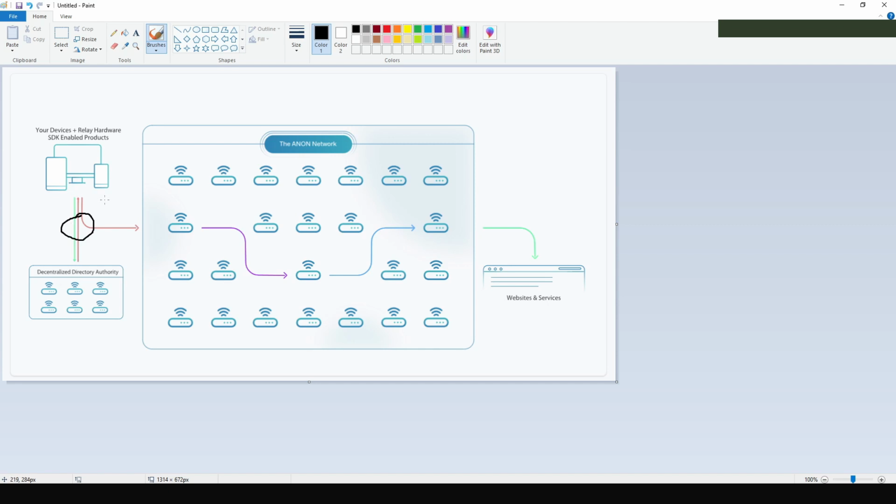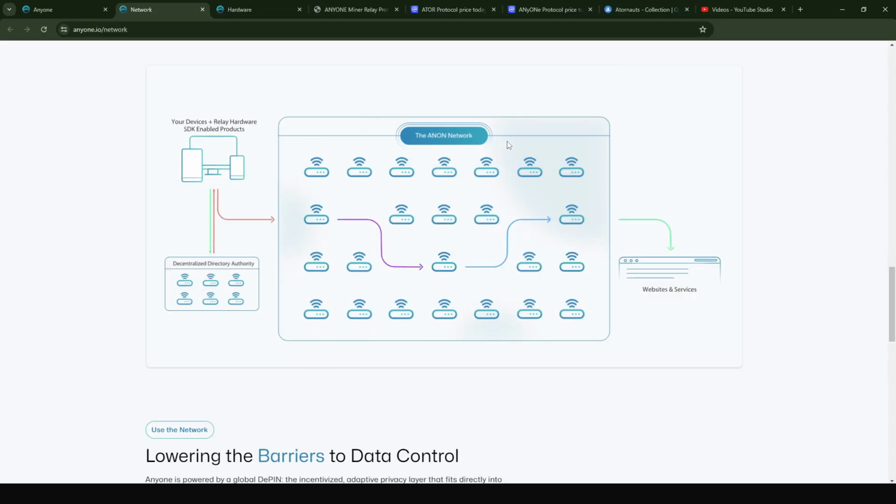Now this is not really a classical privacy network because, like I said, your VPN provider knows whatever you're doing, but your ISP just does not know. So if your VPN provider wants to screw you over, they can expose whatever traffic you are generating on your devices. Now this is where the technology that the ANyONe protocol guys are using comes as a huge advantage.